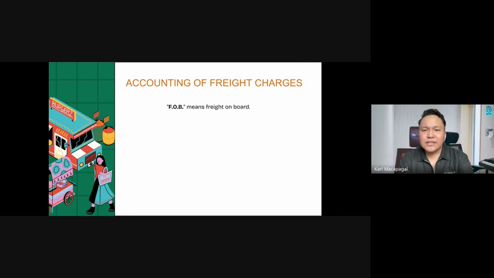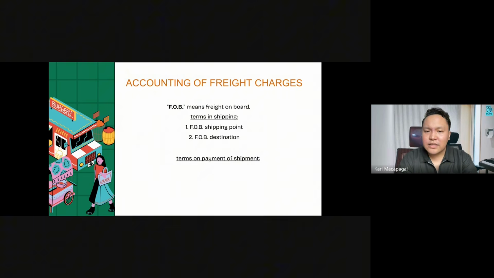Okay, so what does FOB mean? It simply means freight on board, but sometimes we say free on board. Who is free on board? Is it the seller or the buyer? And who actually owns the merchandise or the product? They should be the one to pay. So there are different terms being used. We have FOB shipping point and FOB destination. Later on, we will know the meaning of shipping point and destination. For now, let's proceed with the term on payment of shipment.